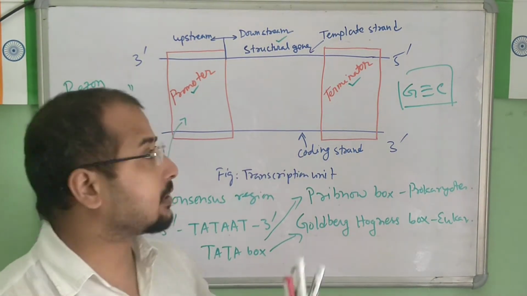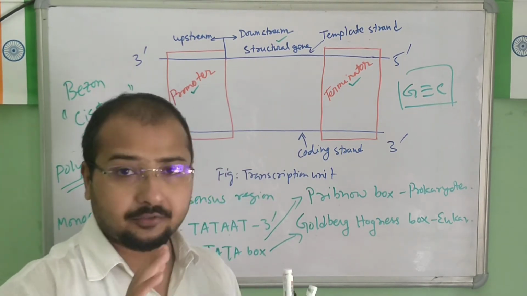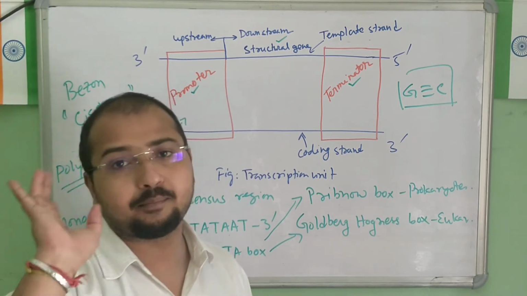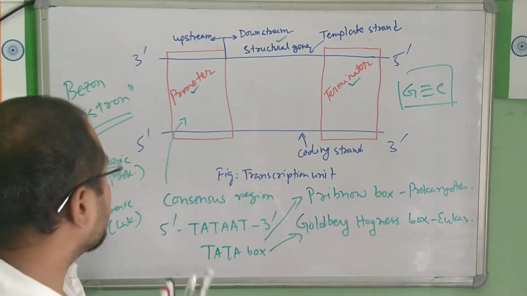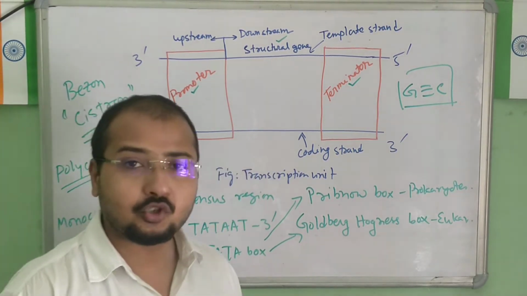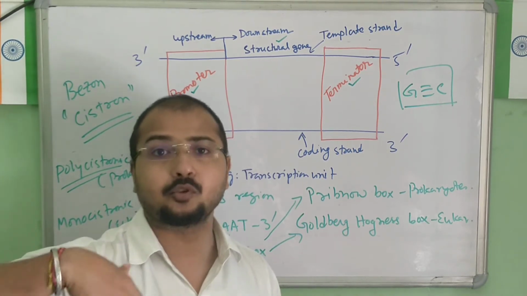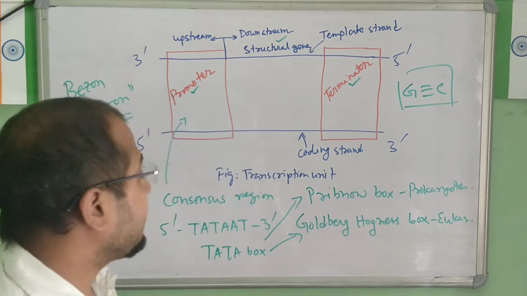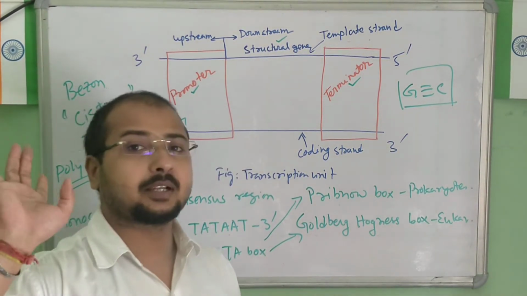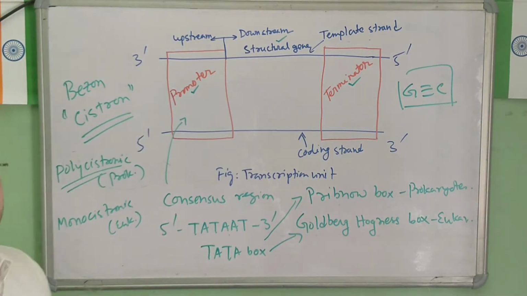In eukaryotes, the structural gene, the cistron part, will first code for one mRNA, and that one mRNA will code for only one polypeptide chain. So it is known as the monocistronic area.